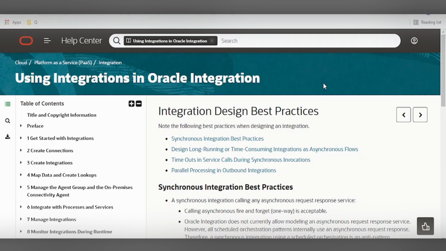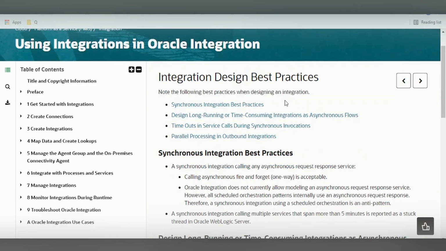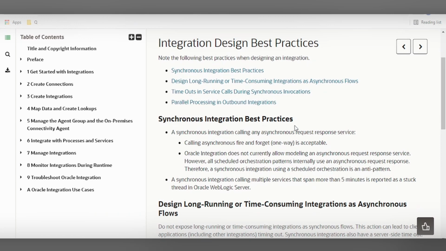Hello and welcome. In this video, we are going to learn best practices which we must be using in our integration design. I'm here in Oracle documentation for best practices while using integrations in Oracle Integration. As per this documentation, there are four best practices which we always have to ensure while designing an integration in OIC. First thing is synchronous integration best practices.